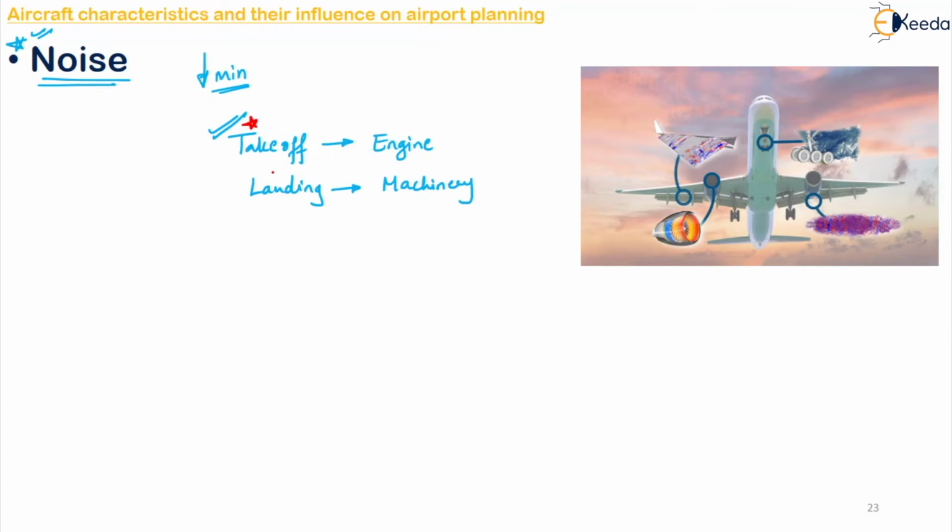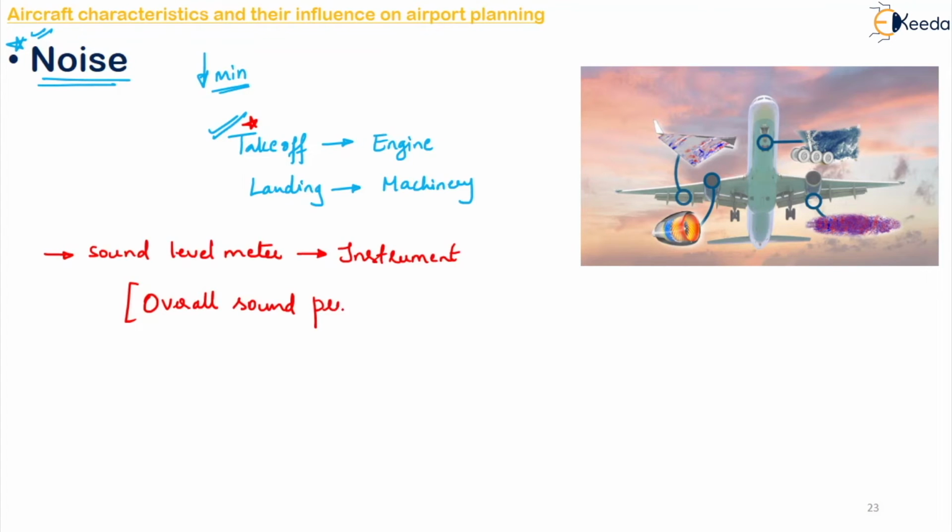So the noise is measured by an instrument which is called your sound level meter, and it indicates the total amount of sound present at any location. Normally it is described as the overall sound pressure level in decibels. So how is it described? Overall sound pressure level in decibels.